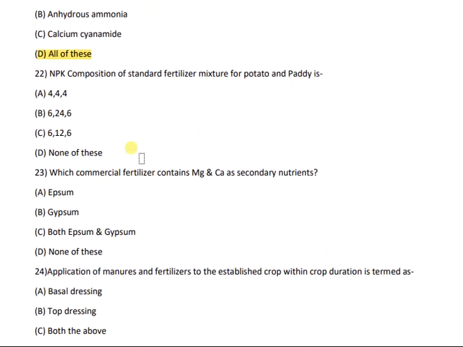Then question number 22. NPK composition of standard fertilizer mixture for potato and paddy is 4-4-4, 6-24-6, 6-12-6, or none of these. And the correct answer is C, that is 6-12-6.